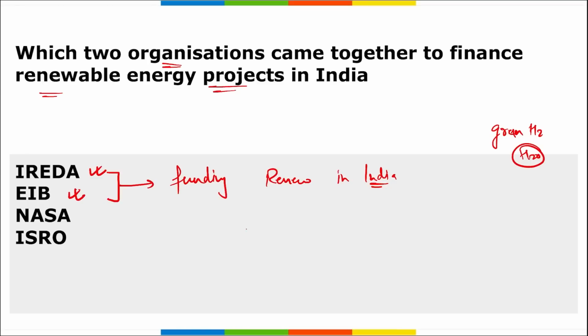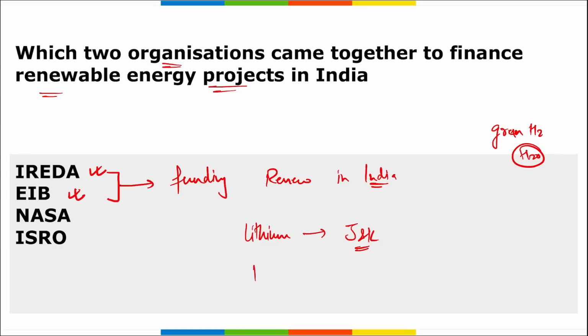All right. This proposed collaboration will support the development of renewable energy, green hydrogen projects, green ammonia, e-mobility, battery storage, etc. in India. Also, if you remember, lithium has been found in India. Lithium reserves have been found where? In Jammu and Kashmir.